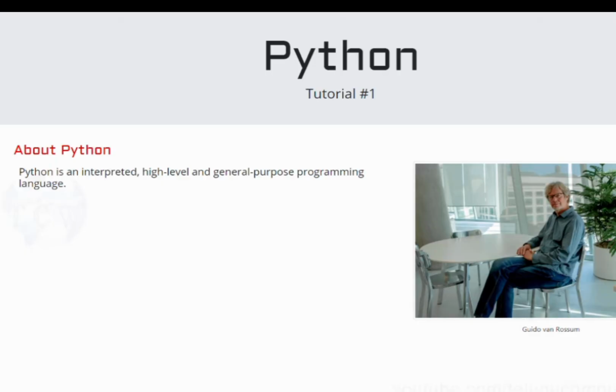So anyway, what else can we do with Python here? Actually, we can do many things using Python. However, let's get to know some of them roughly. So the first one is web development.